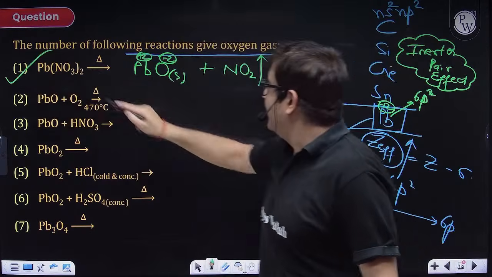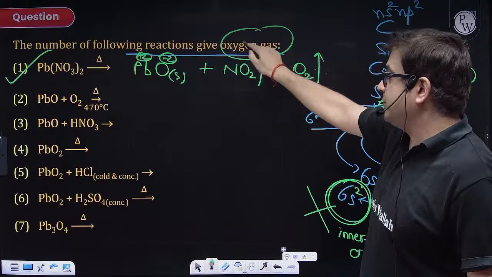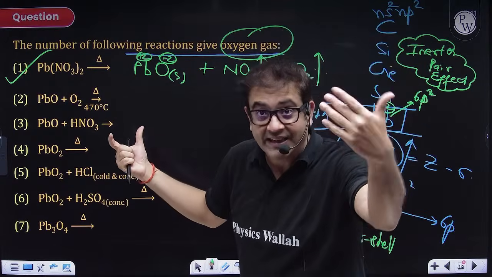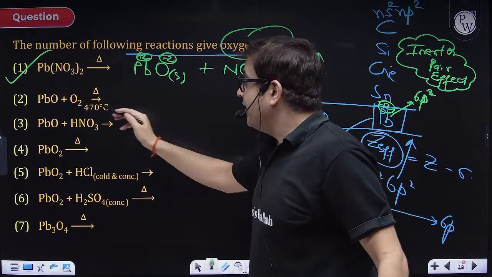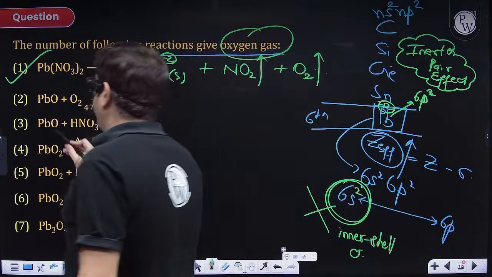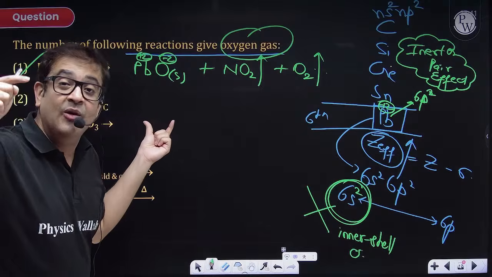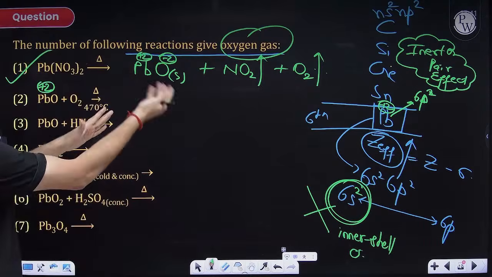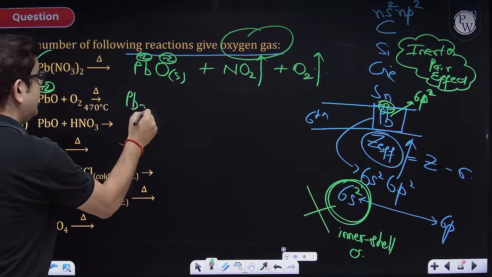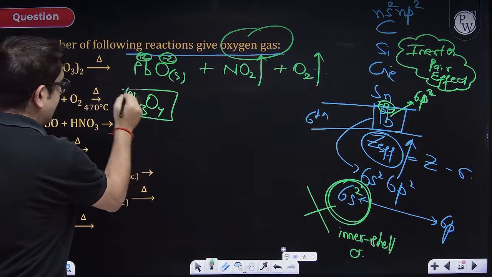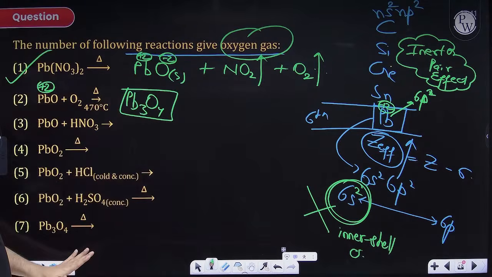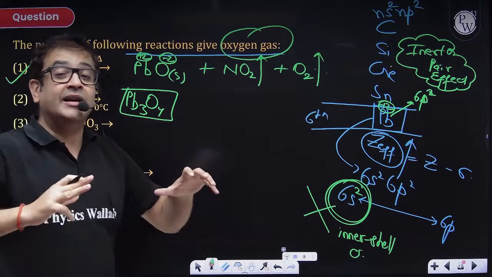So here you can have oxygen gas produced, but I have given you the complete details as well. Now, lead oxide, sir, you have already told us lead is in +2 oxidation state, but yes, we are now forcing the reaction to take place. So the mixed oxide, that is Pb3O4, will be produced, and hence here there will be no oxygen, because lead is forced to attain that oxidation state.